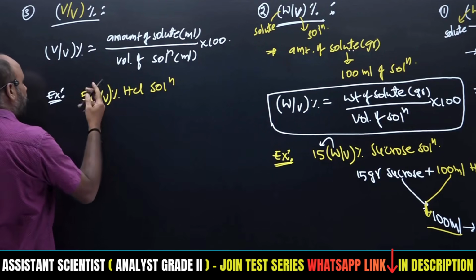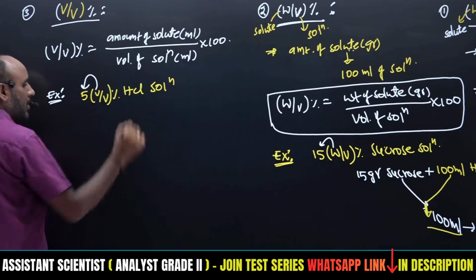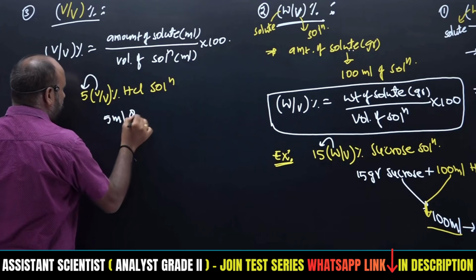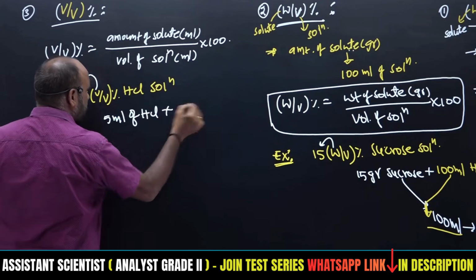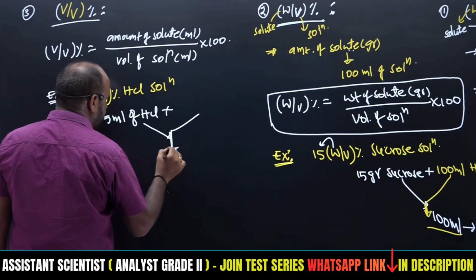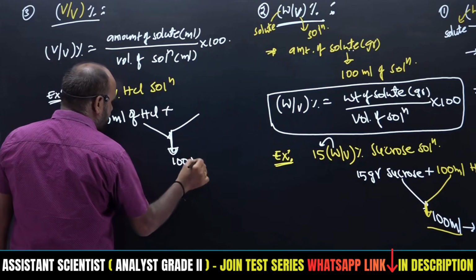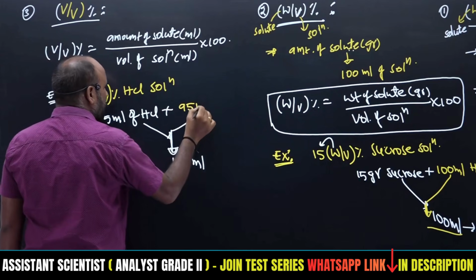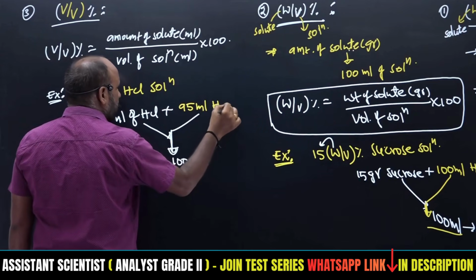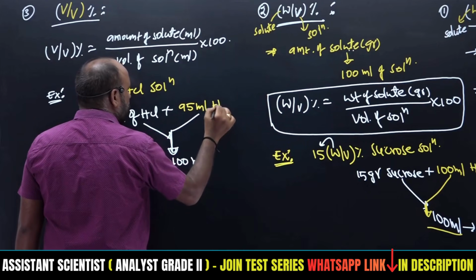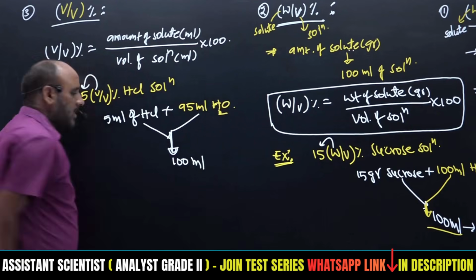So this first relates to the solute volume, therefore we have to take 5 ml of HCl. This is combined with how much? The total volume becomes 100 ml, so 5 ml is combined with 95 ml of water, which gives a total of 100 ml HCl solution, right? 95 ml.